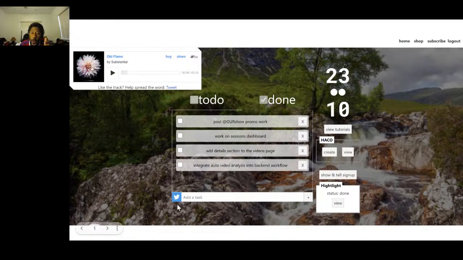If you click the Twitter icon, it will open Twitter in a new tab and it'll pre-populate a tweet with all the things that you got completed with nice check marks next to them. For me, it's like, oh, got some stuff done, feeling good going into the week. Over in the right-hand column, we have a countdown timer, counting when the next break session happens. Again, that's like 15 minutes after the hour.